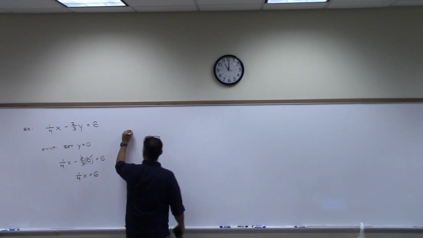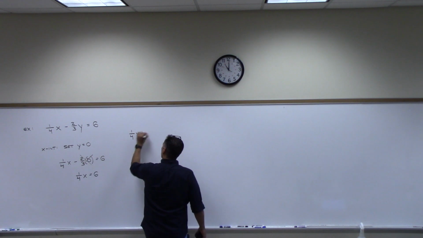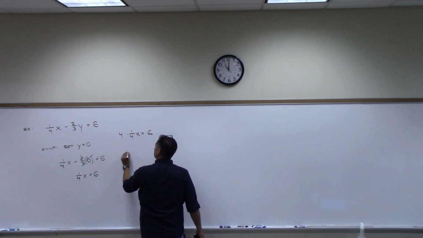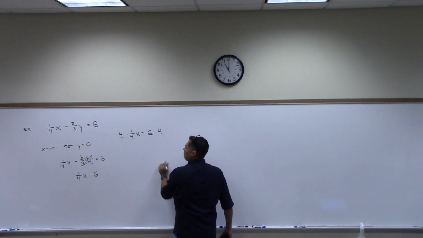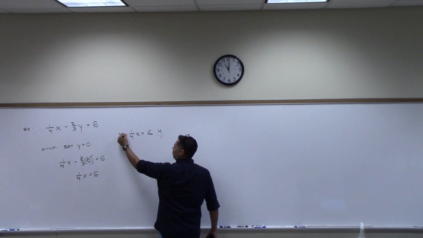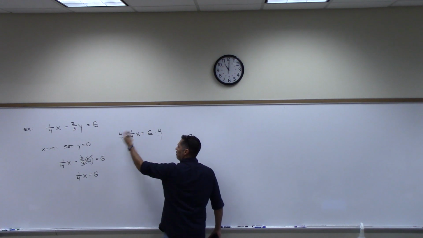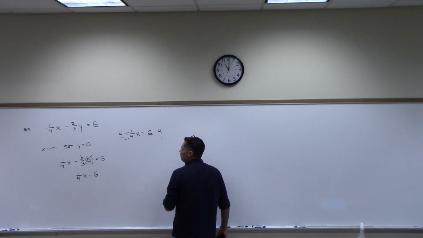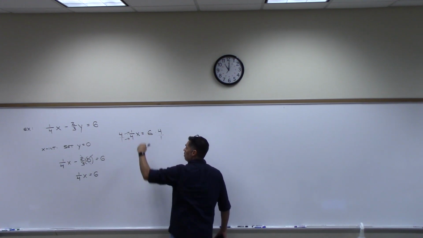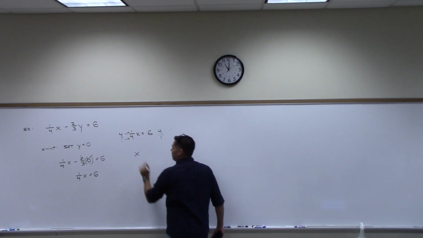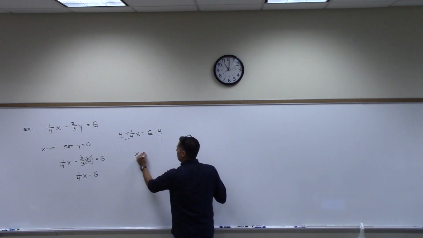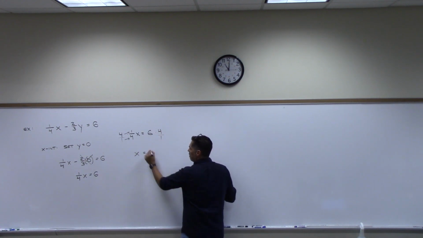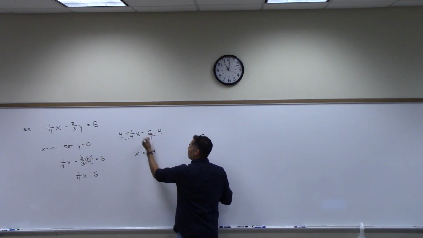So first way is to multiply by 4 here, and multiply by 4 here. Really, we're multiplying by 4/1. And then you multiply fractions straight across. What's 4/4? 1, so that's just x. That's the whole reason I multiply by 4. And then the right side, what's this? 24. So x is 24, because again, you're multiplying straight across.